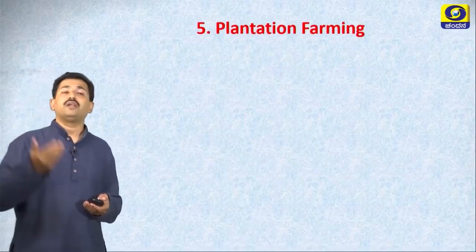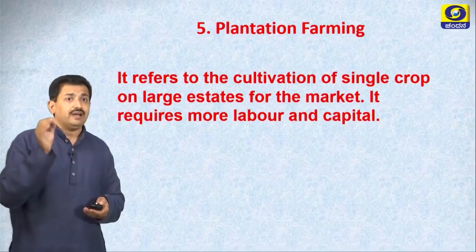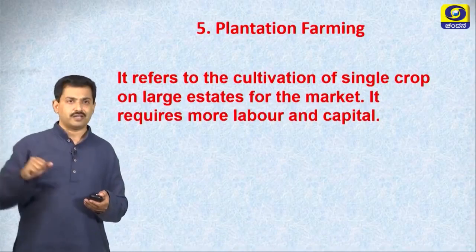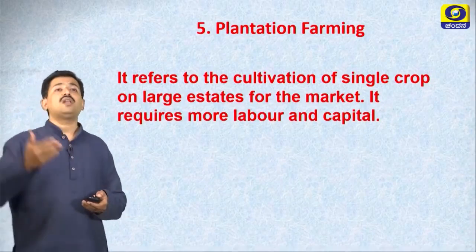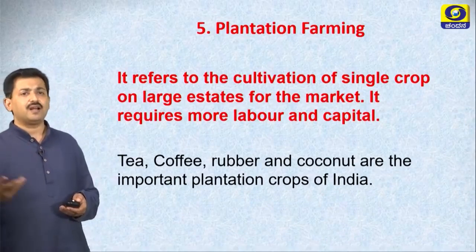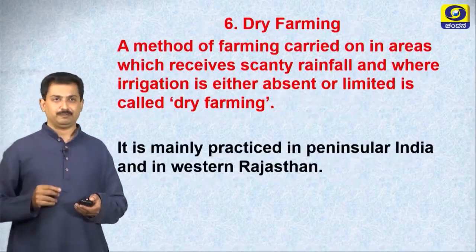Now let us go to the next type of farming, plantation farming. Plantation farming refers to the cultivation of single crop on large estate for the market. It requires more labor and capital. For example, coffee, tea, rubber, coconut are cultivated in plantation farming.